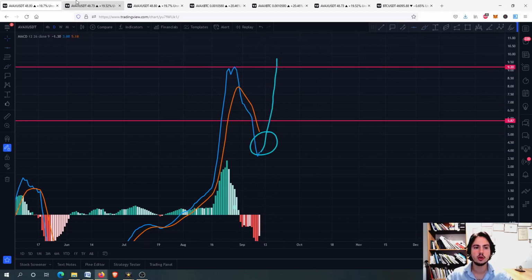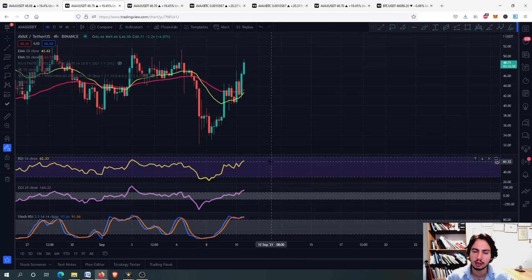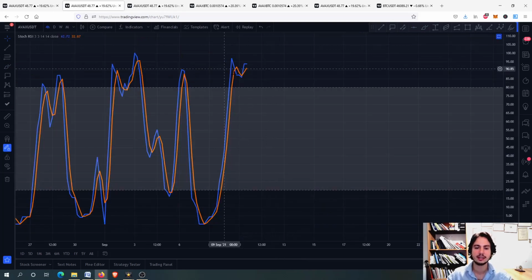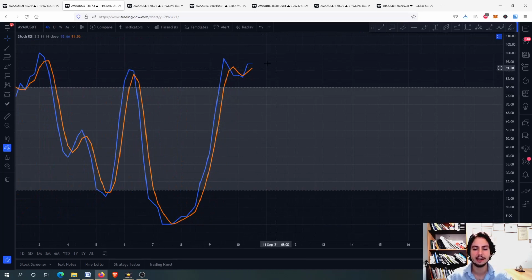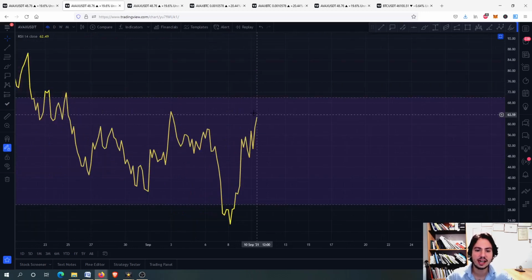Let's go to the Avax on the 4-hour frame to see some more short-term price analysis, including the risk metrics. And right now you can see that we have the stochastic RSI in an overbought situation for Avalanche. And of course, we have the RSI going even higher. We do not want to see it stop around there.